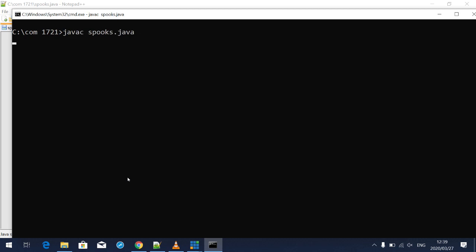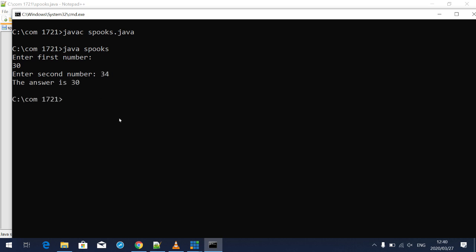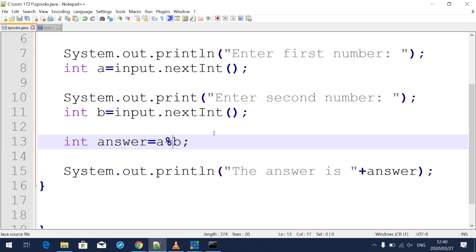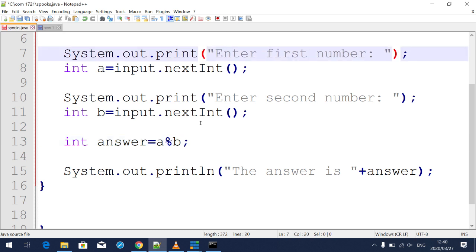We reload it, we compile it, and we say, let's say, 30 modulus by, you see, the answer is 30. You can play around with this, guys. There's no harm done.